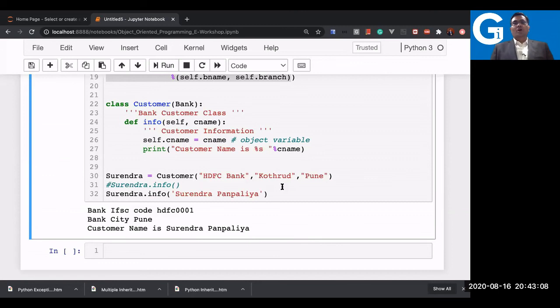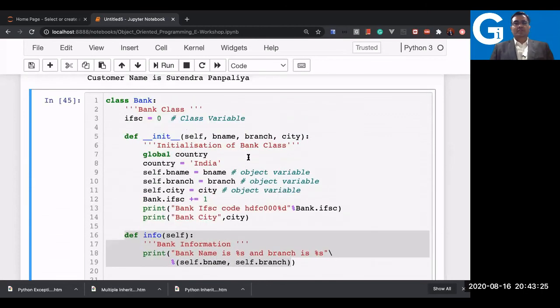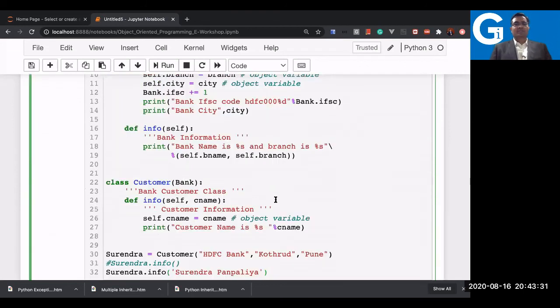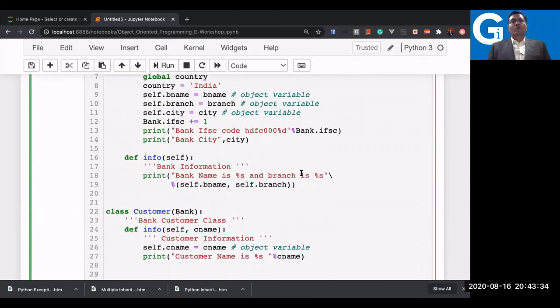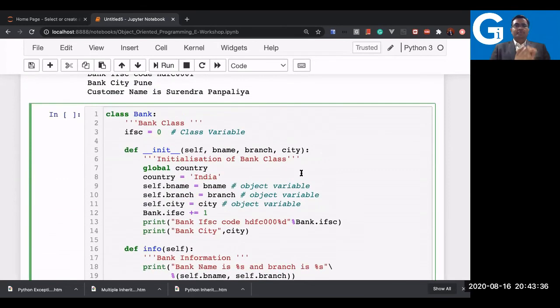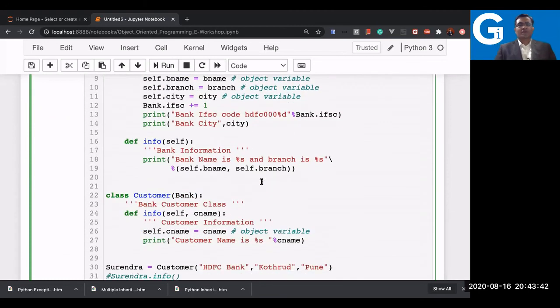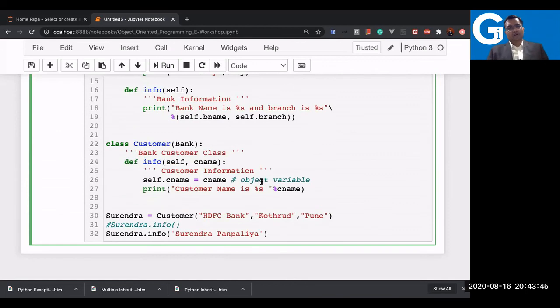Okay, so now what we will do, we will test this scenario: can I access a superclass info also after overriding? The answer is yes, you can. But how? Let me show with another example, which I'll just copy here so that you have the complete notebook available to see the difference. Other things are like country and all this, that's an additional thing. Here I'll be focusing only on the info method. I would like to access the info method of my bank class.